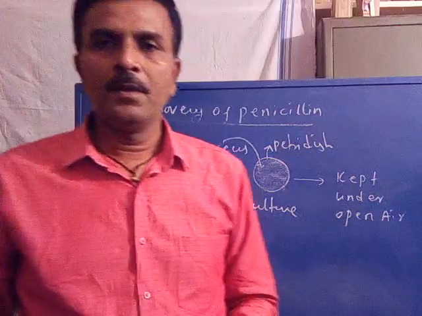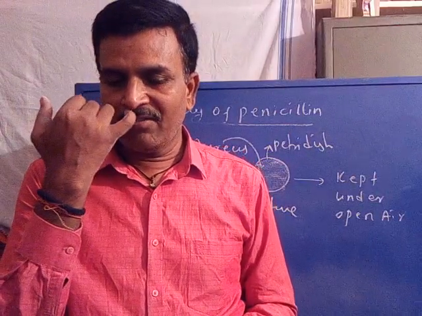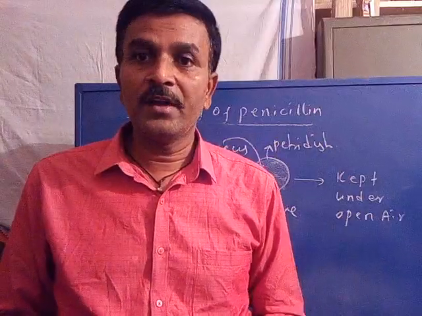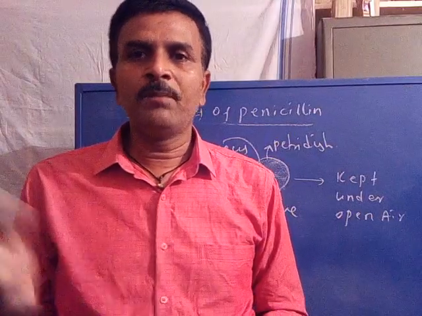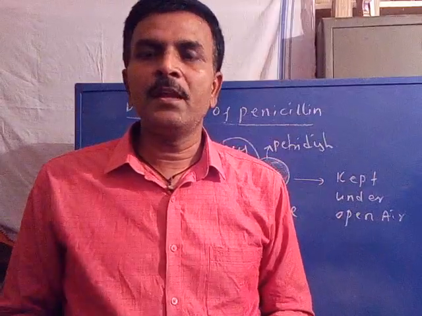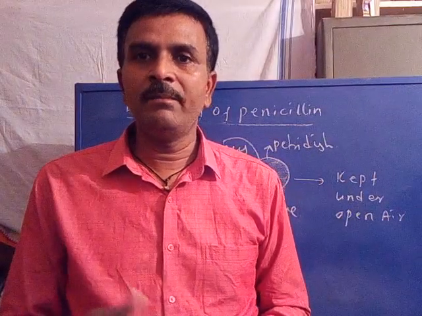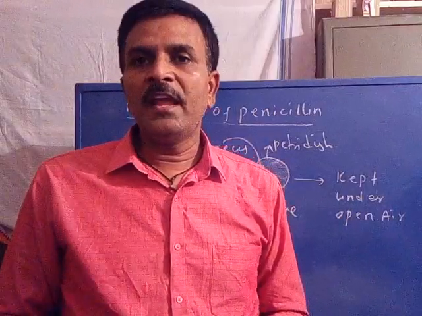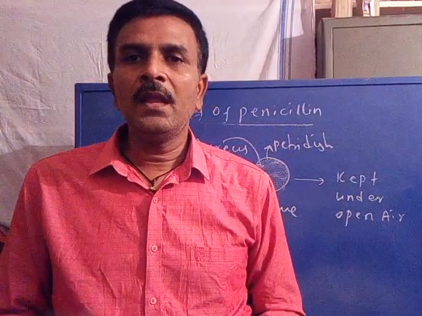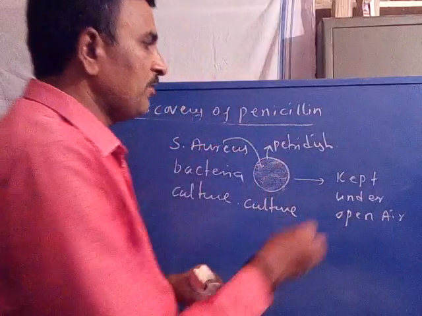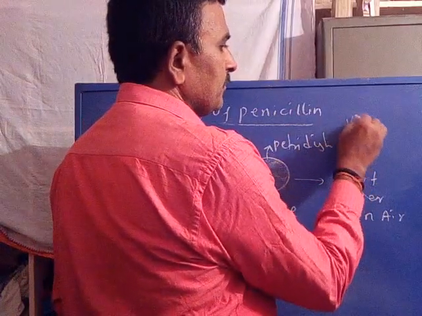Are you following? So Alexander Fleming prepared a culture of Staphylococcus aureus for the purpose of its study, and the culture plate was kept on his research bench in the laboratory under open air, and he went for his vacation.